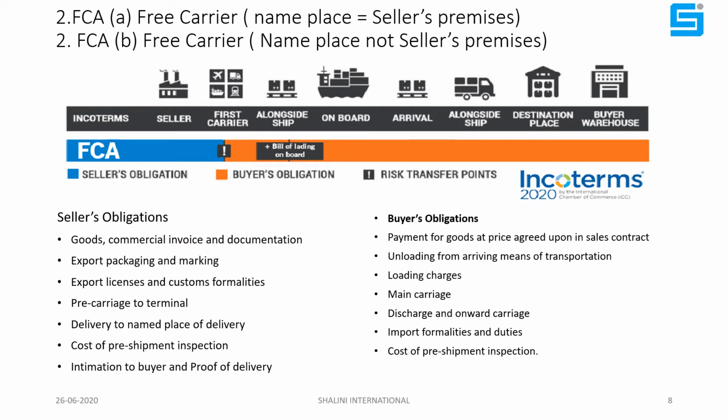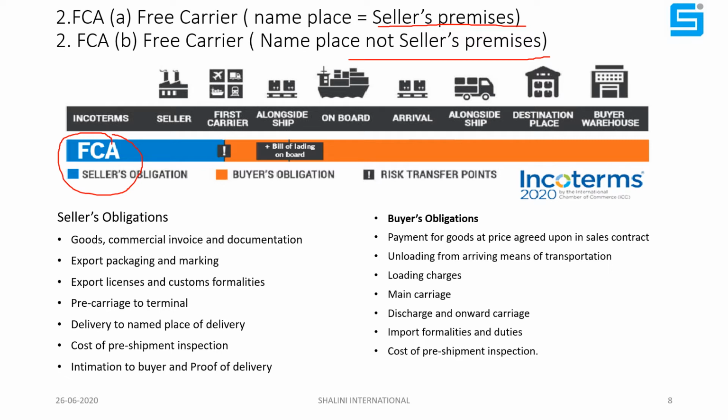Now we are going to learn FCA. There are two types of FCA: at seller premises or not at seller premises. Here it is one step ahead of EX Works. Please remember, now we are going one by one through the Incoterms, in which the obligation of the seller will increase and the obligation of the buyer will come down.